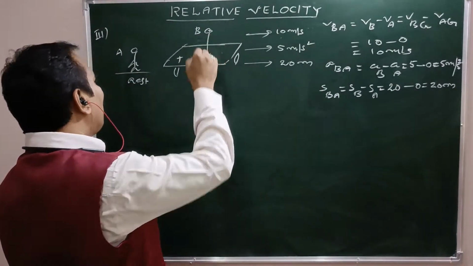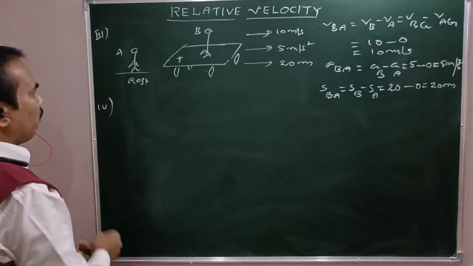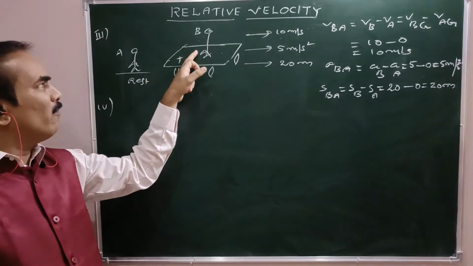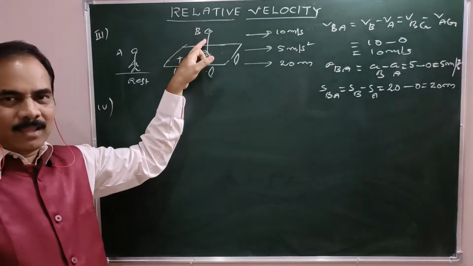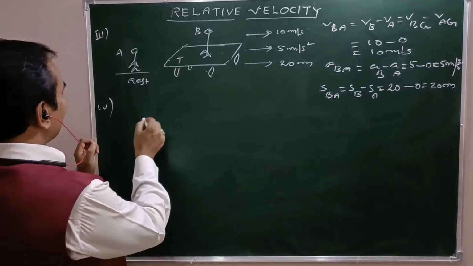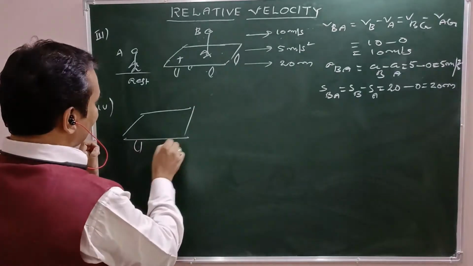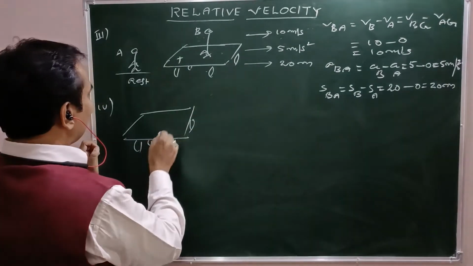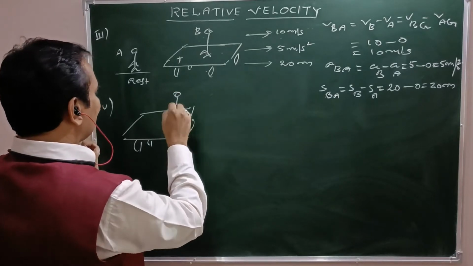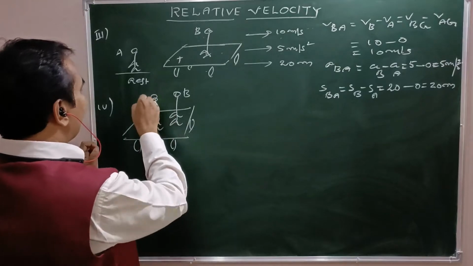Right. Now number 4, example 4. This time person A also moving along with the B on the same trolley. Right? On the same trolley like that. See, this is the given trolley, on which two persons are standing. Person B here, person A.